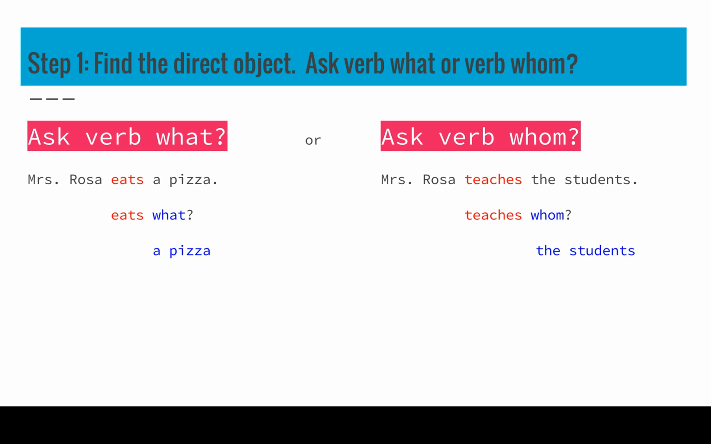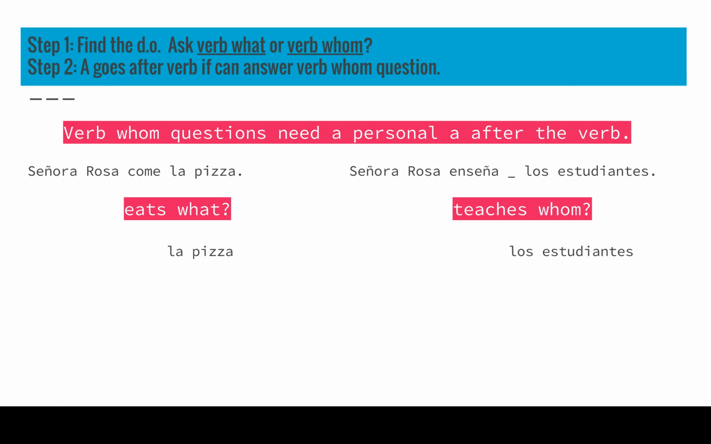Second question. Ask verb whom. All right. Miss Rosa teaches the students. Teaches whom? The students. I'm using my verb in the question. Teaches whom? The students. The students are my direct object. So, step 1 is finding the direct object by asking verb what or verb whom.